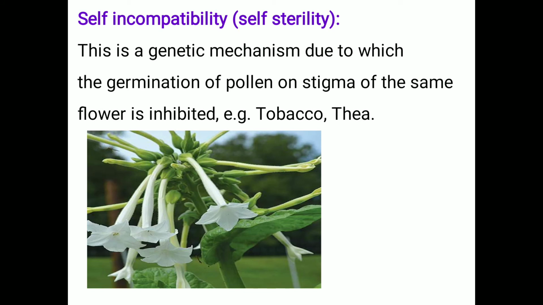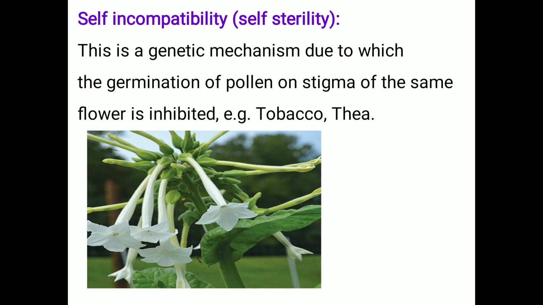And the last device is called self-incompatibility or self-sterility. This is a genetic mechanism due to which the germination of pollen on the stigma of the same flower is inhibited. That means if the pollen grains fall on the surface of the stigma, these pollens never germinate on the stigma of the same flower.